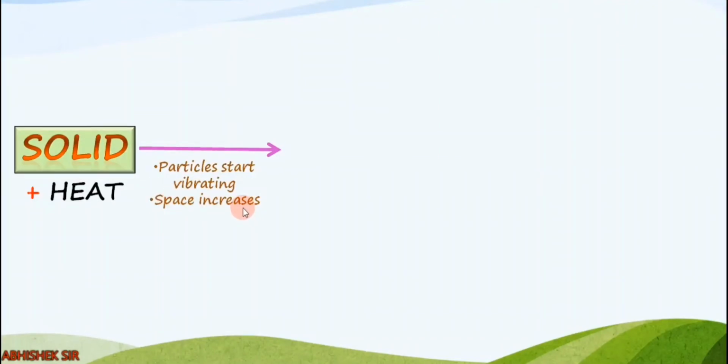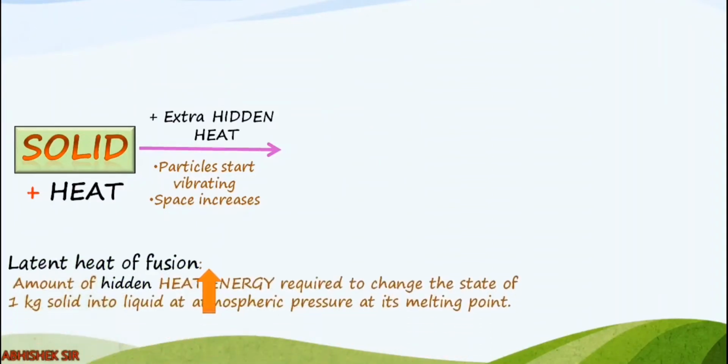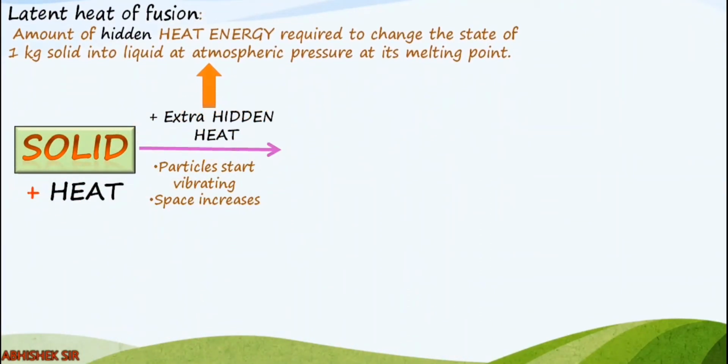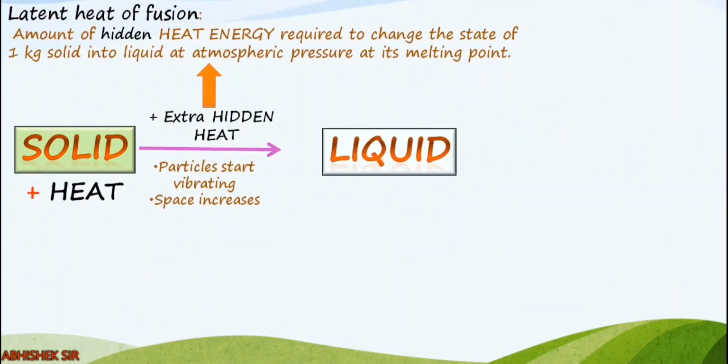But it is not like that. Solid plus heat, obviously these things will happen, but we still require some extra hidden heat to change the state. To change the state from solid to liquid, we need some extra hidden heat. Then only it will be converted into liquid. Clear? So everything is okay for starting of vibration of particles, for increasing the space, we need this heat. But to exactly change solid into liquid, we need this extra hidden heat.